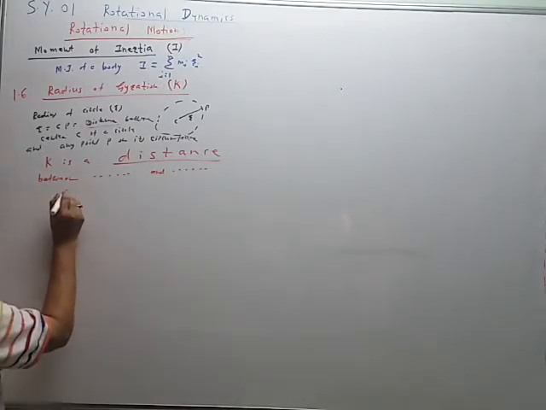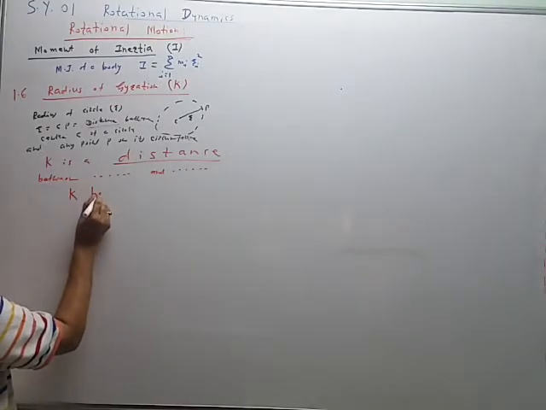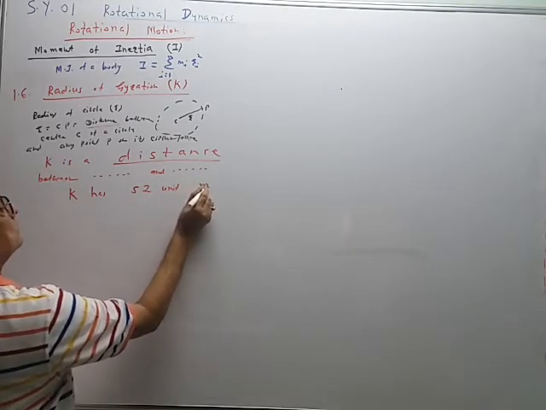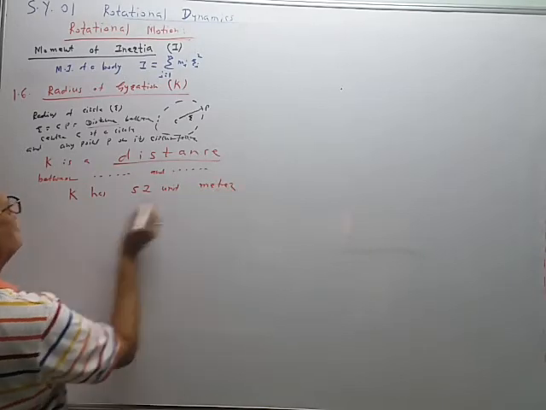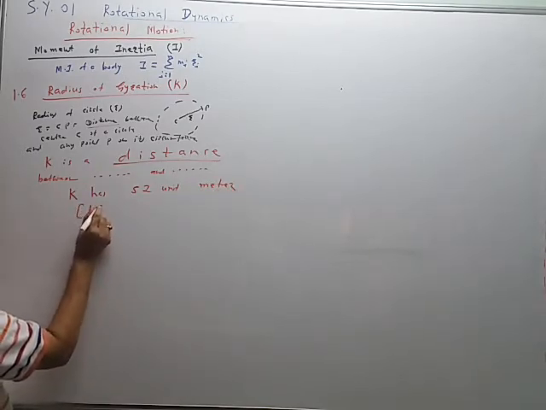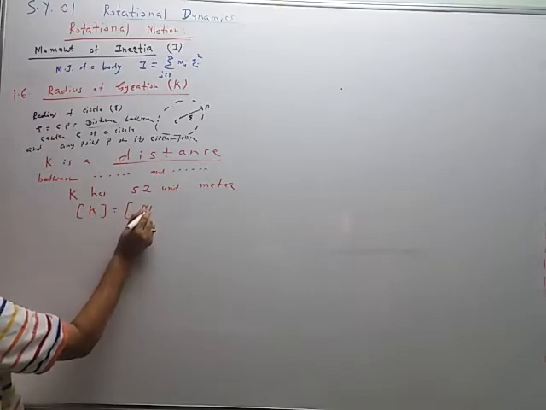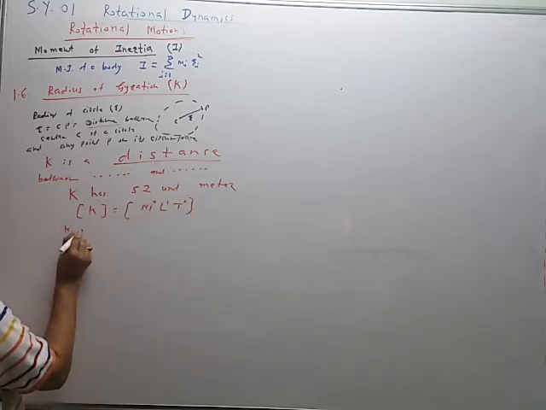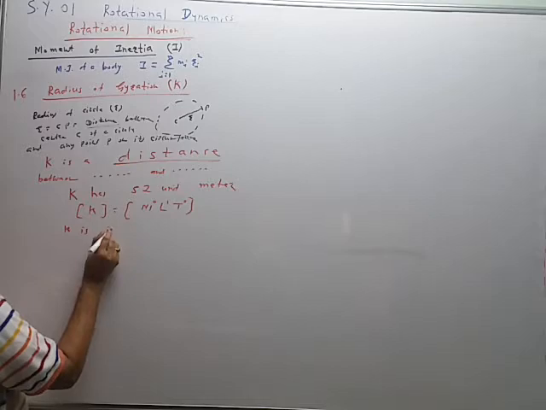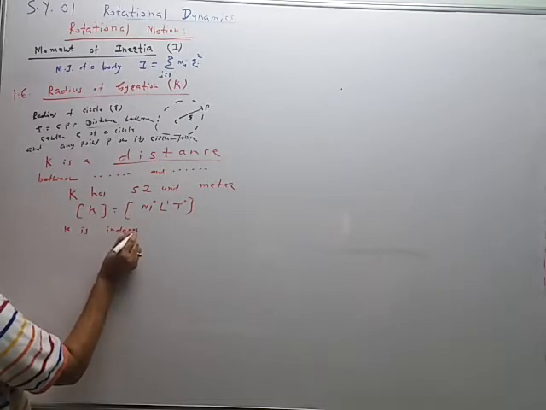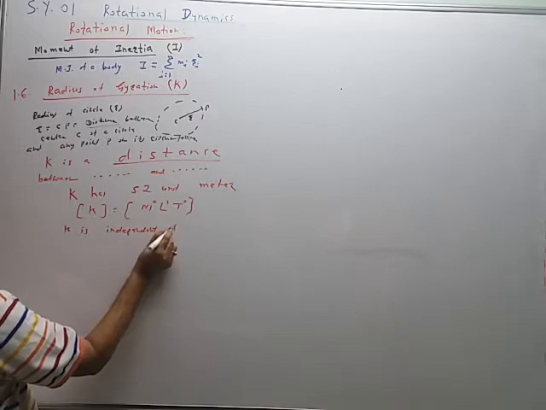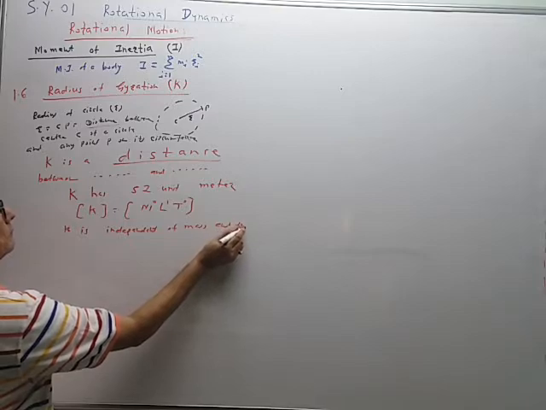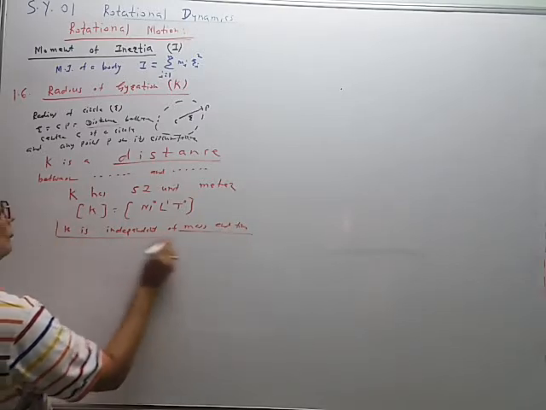Therefore K has SI unit meter. K has dimensions M raised to 0, L raised to 0, T raised to 0. So K is independent of mass and time. Very important point.